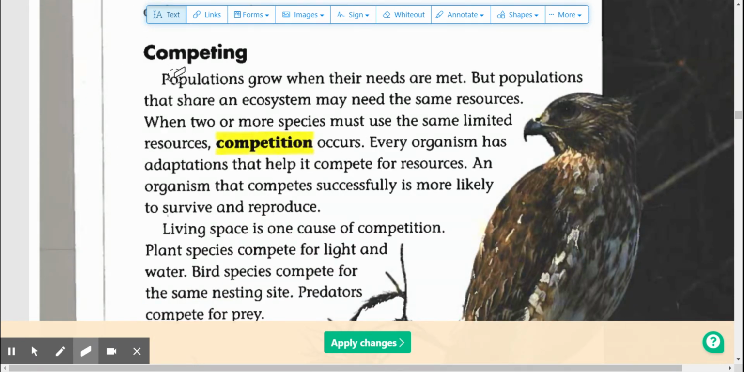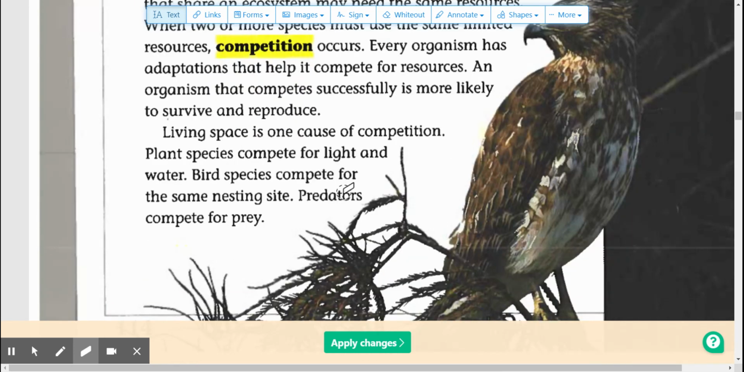Competing. Populations grow when their needs are met, but populations that share an ecosystem may need the same resources. When two or more species must use the same limited resources, competition occurs. Every organism has adaptations that help it compete for resources. An organism that competes successfully is more likely to survive and reproduce.